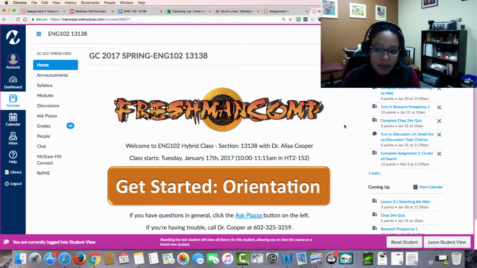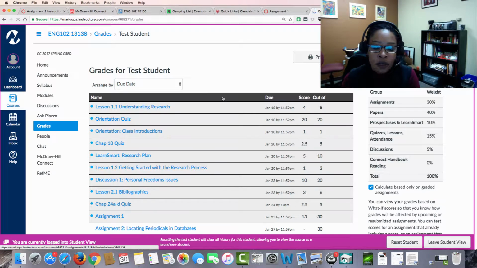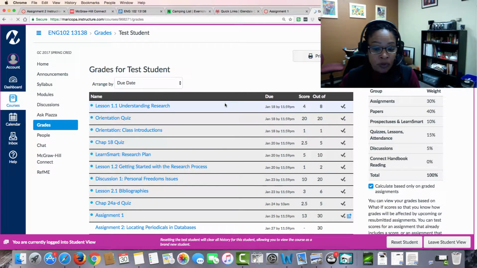So when you submit something and it doesn't look right, wait until I've at least graded it. Then once the grades are finished, then you can ask me questions about why you got a 0 or why something is not the way you think it should be. Now, generally, if I grade something, you will see feedback. So if you go in and hit your grades, most of the assignments have a rubric. And if you look at the rubric, you will see that there are comments about the score.